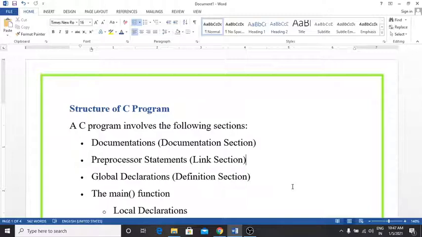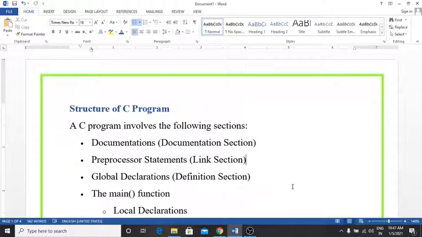C is highly portable. You know that. We have discussed this in the previous section. Portable means that a C program written on one machine can be run on another with little or no modification. So portability is most important if we plan to use a new computer with a different operating system. C language is well suited for structured programming.